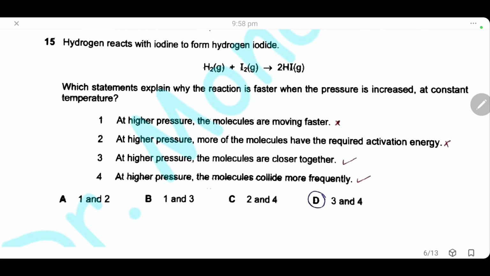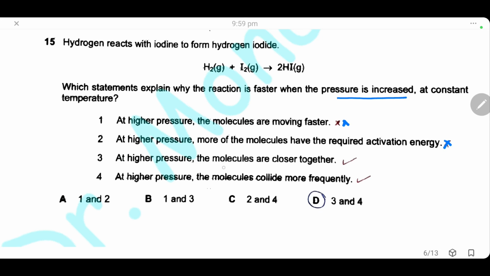Question 15. Hydrogen reacts with iodine to form hydrogen iodide. Which statement explains why the reaction is faster when the pressure is increased at constant temperature? So here, by increasing pressure, at higher pressure, the molecules are moving faster. This is a wrong statement. At higher pressure, more molecules have the required activation energy. Increasing pressure has nothing to do with the activation energy.